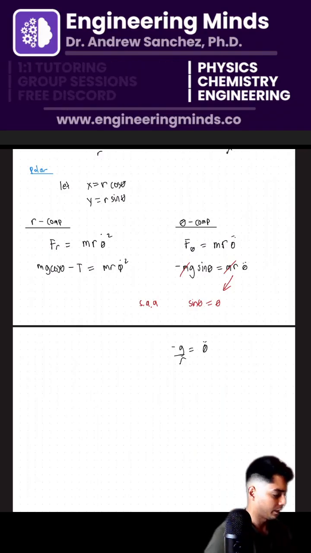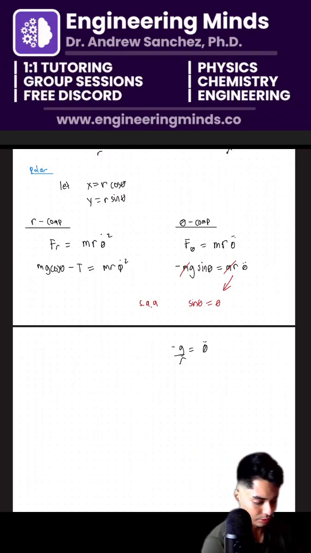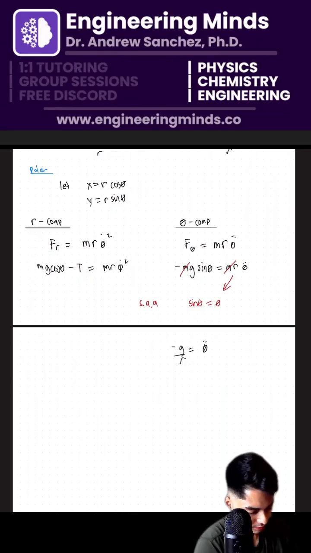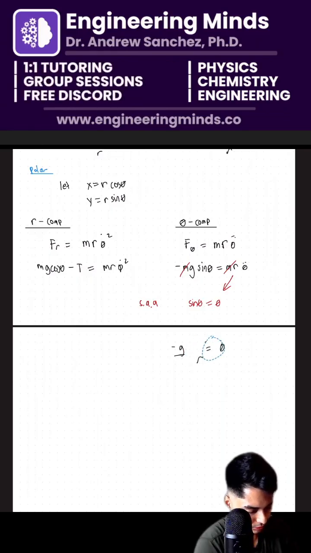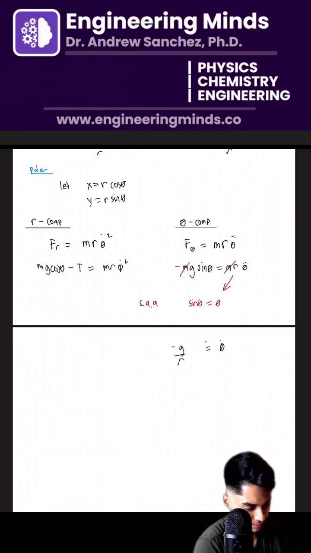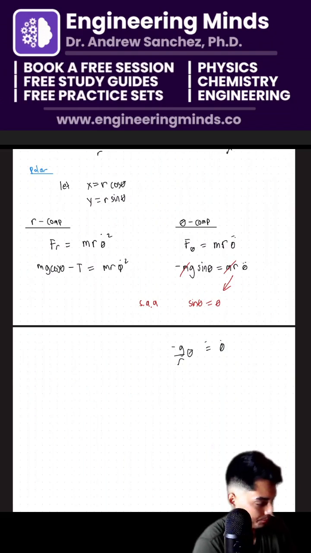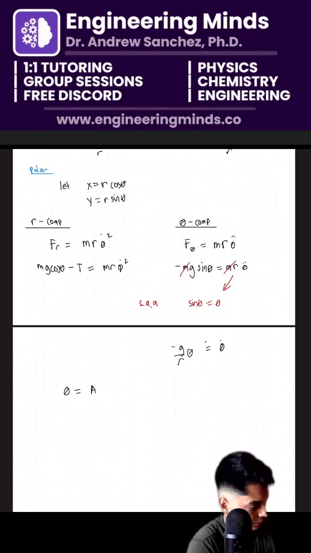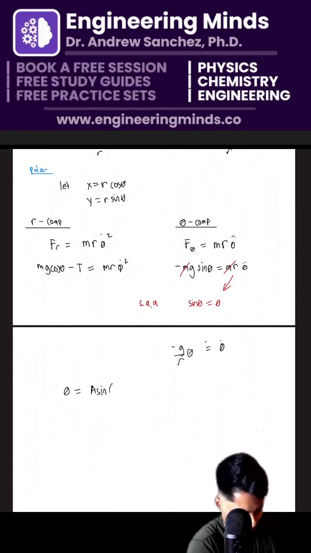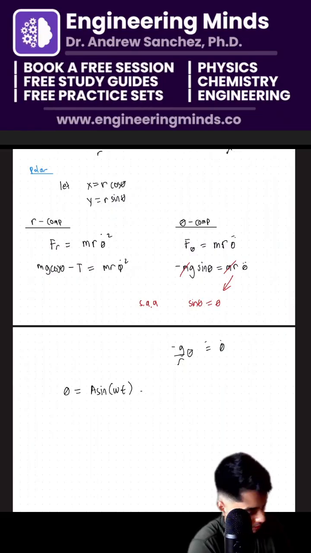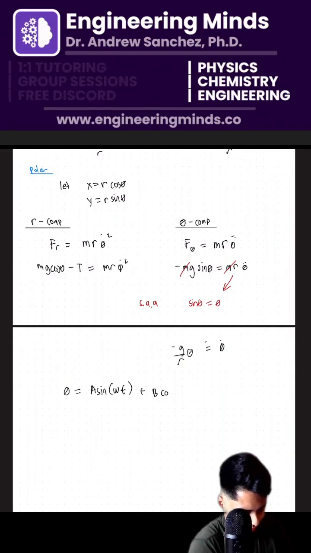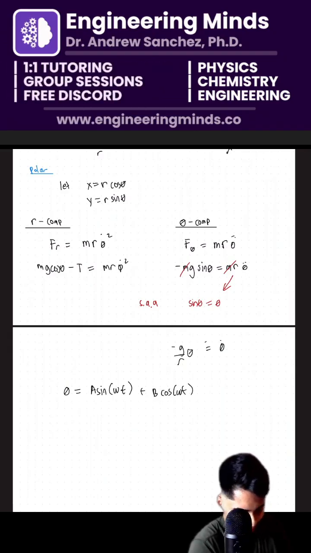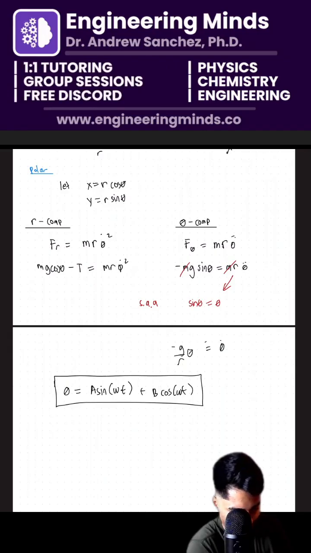And the solution to that is none other than a sine omega t plus b cosine omega t. And there we go. That would be the solution to the pendulum.